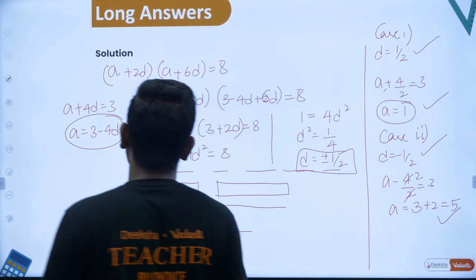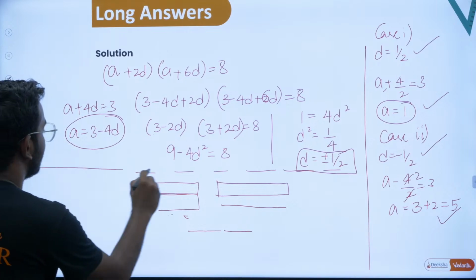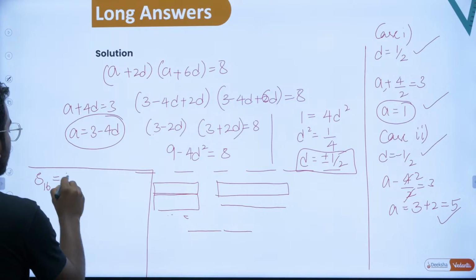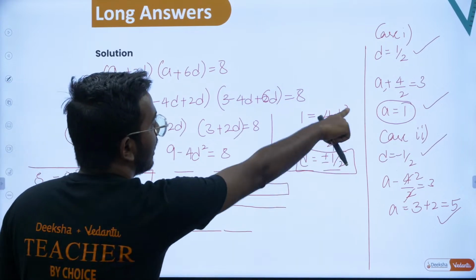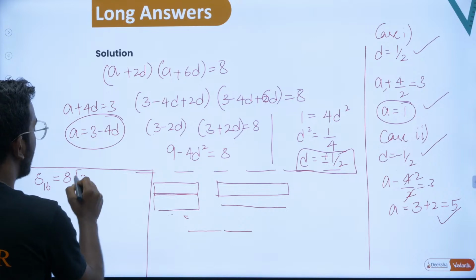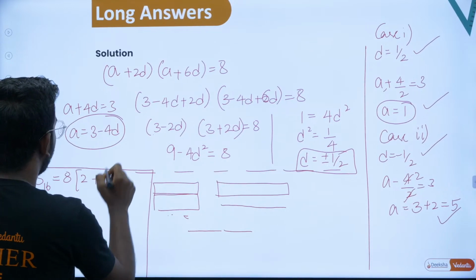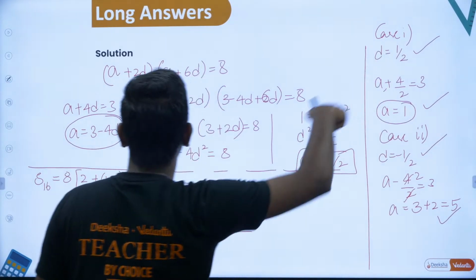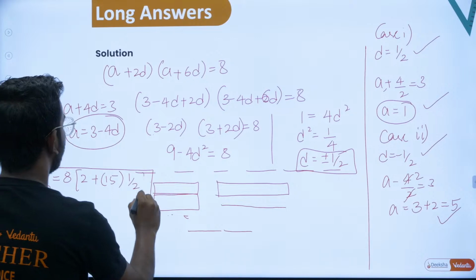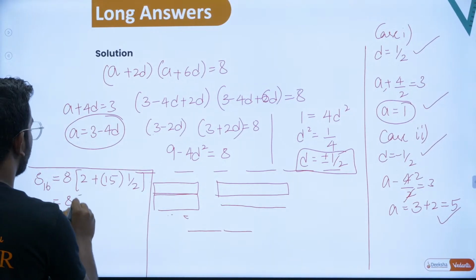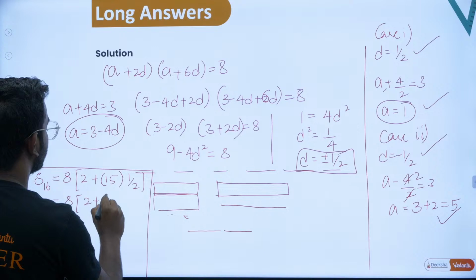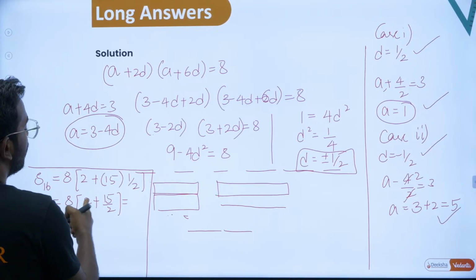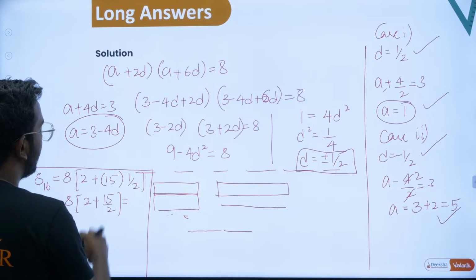So now we can find S16 directly. S16 is 16 by 2, that is 8, into 2 times a. In case 1, I am putting 2 times 1 plus n minus 1, that is 15, into d, which is plus half in the first case. So now this will give you 8 times 2 plus 15 by 2. If you take LCM, this becomes 4 plus 15 is 19 by 2.